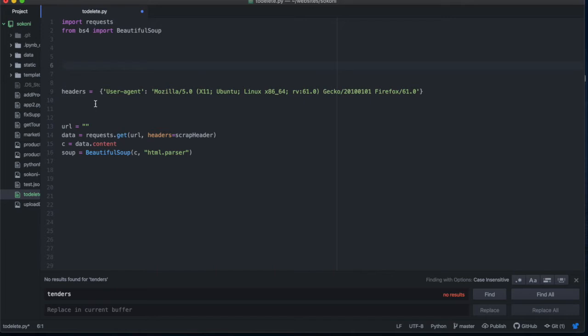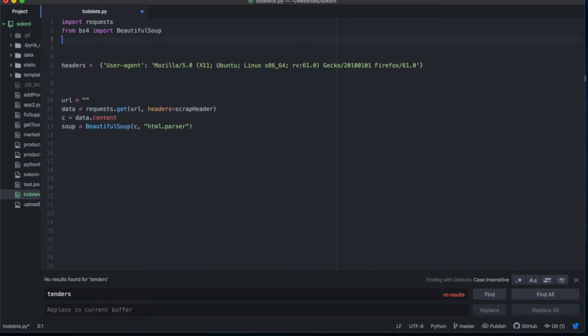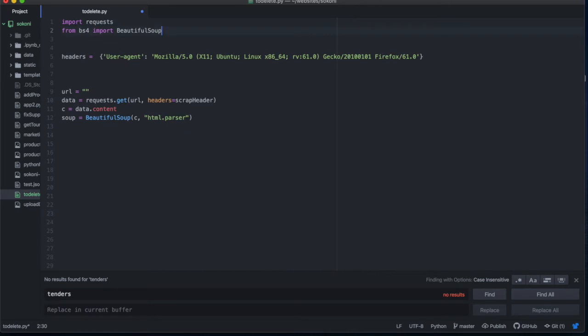It's just a library for doing HTTP requests, like curl. If you've worked with curl before and you do curl get some URL, requests is our curl inside Python that we use to get pages. I think in JavaScript you have packages like Axios and similar things. So basically requests does the same thing.